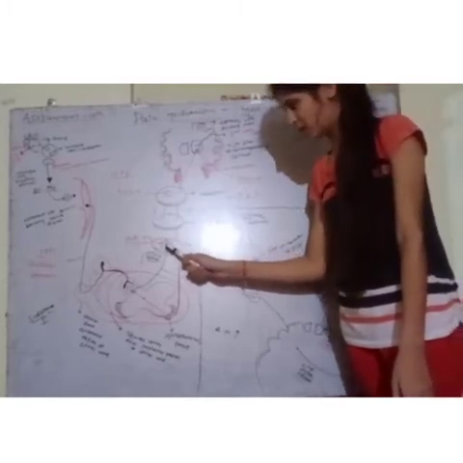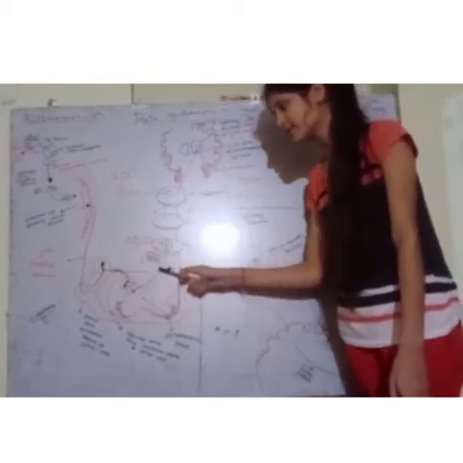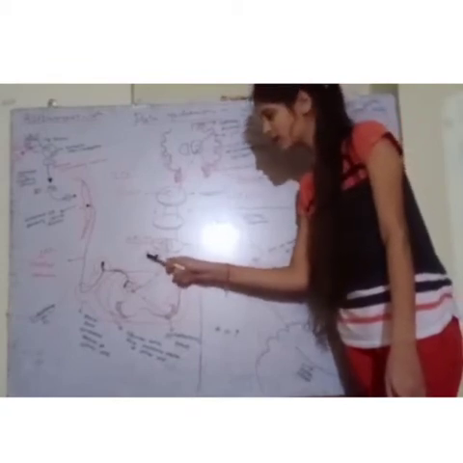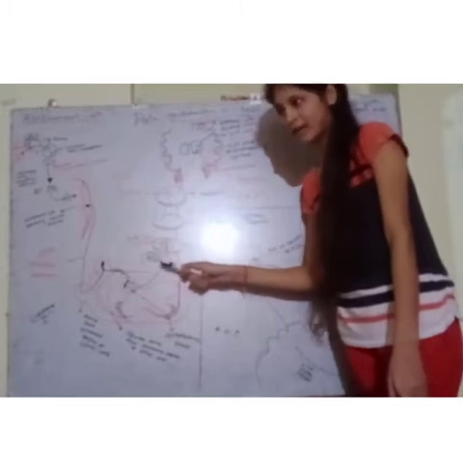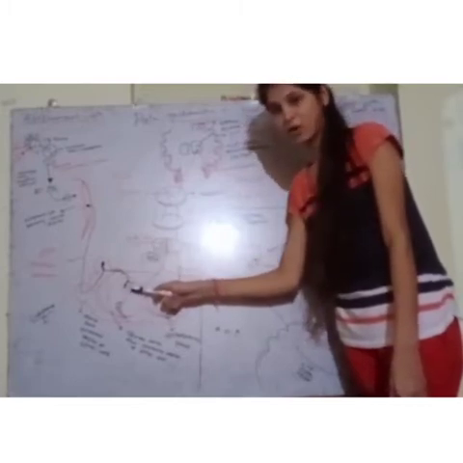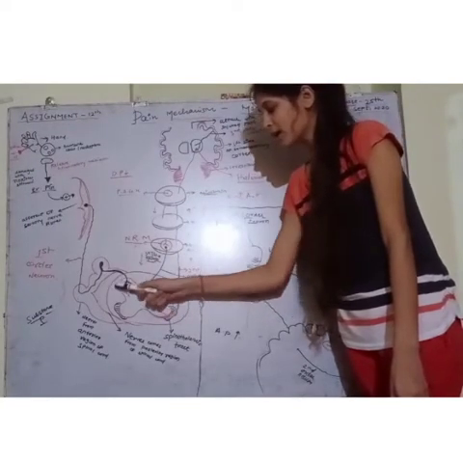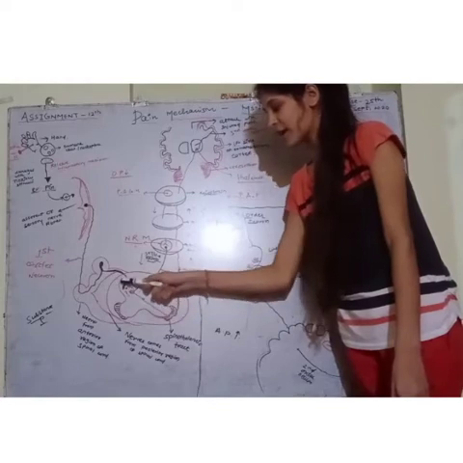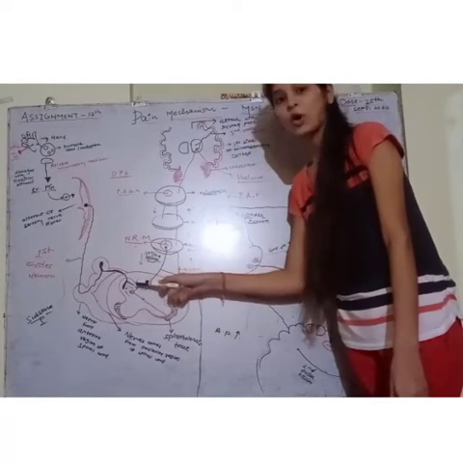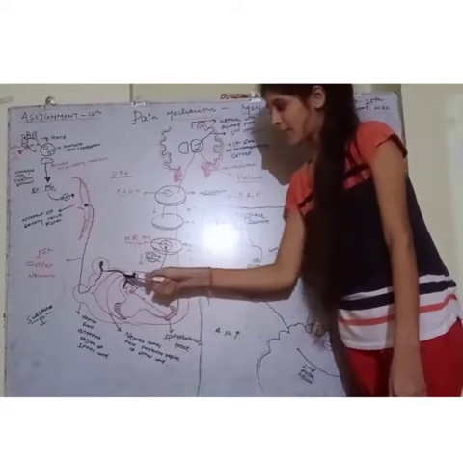Now it synapses with the second order neuron, and this second order neuron is a serotonin, histamine or noradrenaline neuron, which now passes to the dorsal horn of the spinal cord. Here it interferes with the activity of the transmission of the pain signals to the brain.